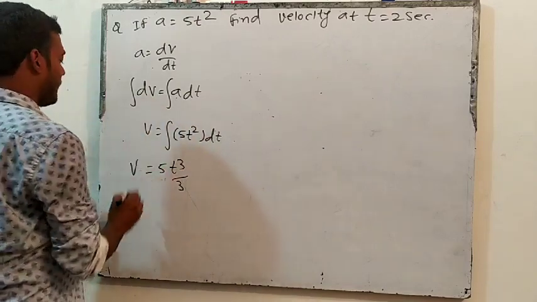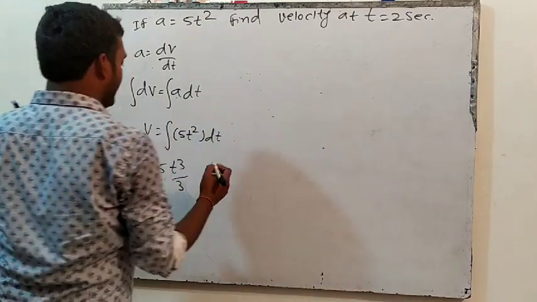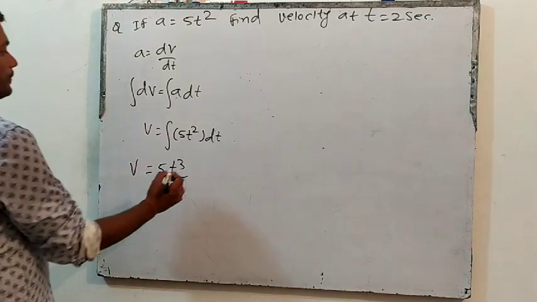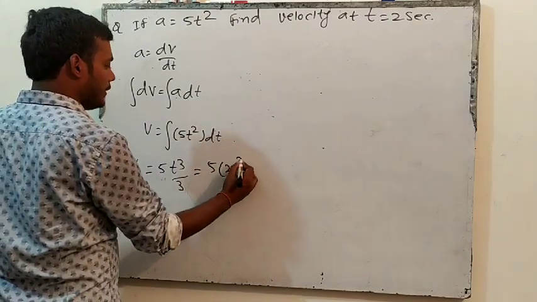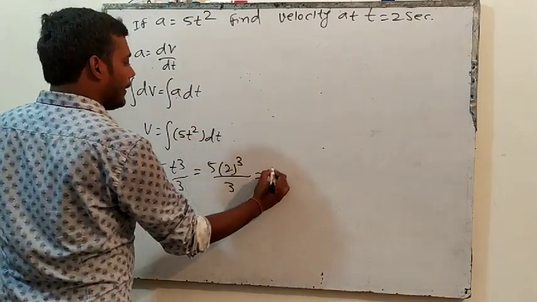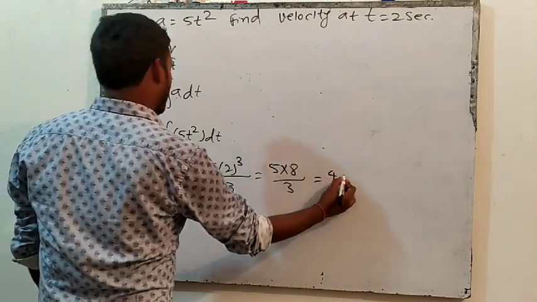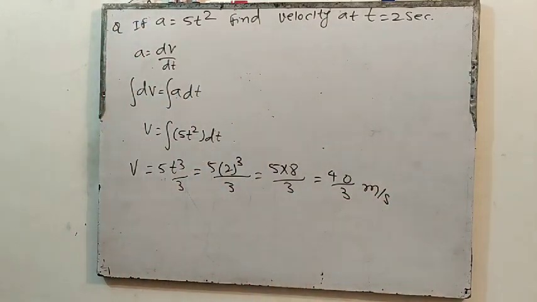So this is the equation of velocity, and we have to find velocity at t equal 2 seconds. Right? So put t equal to 2, so 5 into 2 cube divided by 3. 2 cube will be 8, so it will be 40 by 3 meters per second. This will be the answer. So like this we will calculate.